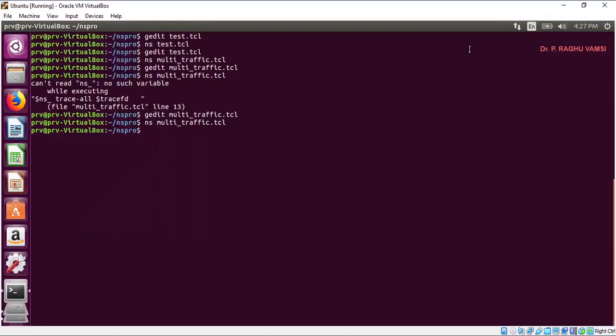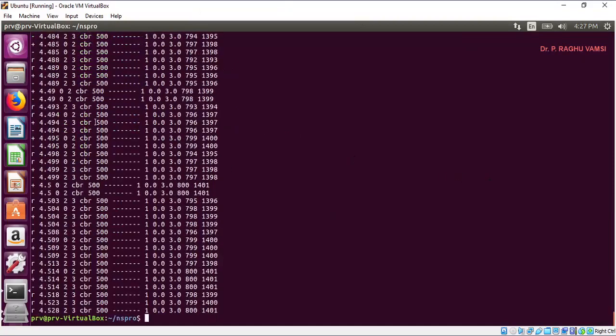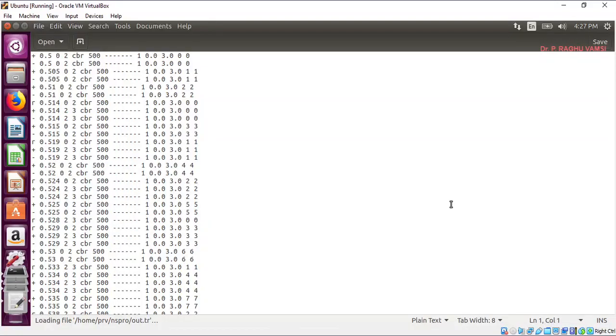Whenever we look at dir, you will find out.tr. If I say cat out.tr, you look at this, this is the trace file. One thing we'll do is open this out.tr in a text file. So here plus is there. Plus means NQ, at 0.5 seconds from node 0,